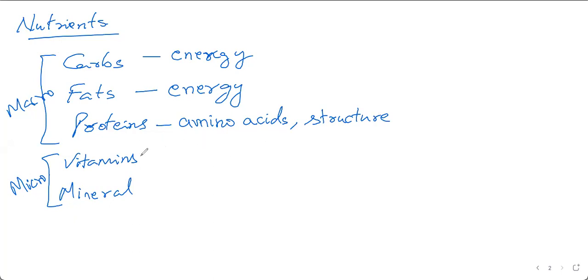Vitamins and minerals, they are not used for energy. They are used to help certain organs function properly. They help us regulate certain reactions. So they also act as catalysts and multiple functions. Carbs and fats mainly for energy, proteins mainly for amino acid and structure, vitamins and minerals to make certain life processes possible. They also act as catalysts, and life goes on.